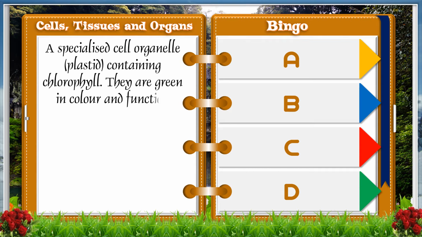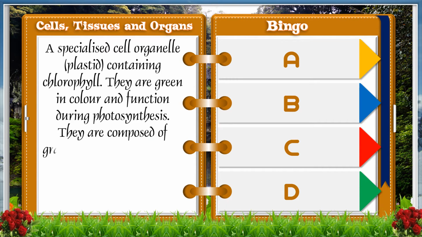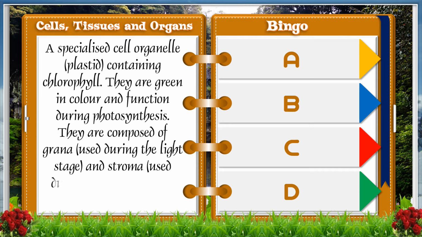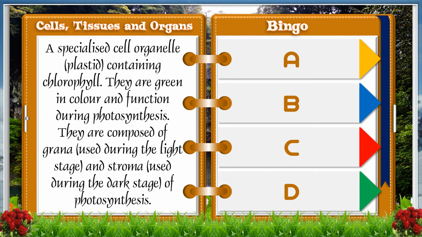A specialized cell organelle, or what we refer to as plastid, containing chlorophyll. They are green in color and function during photosynthesis. They are composed of grana, used during the light stage, and stroma, used during the dark stage of photosynthesis.